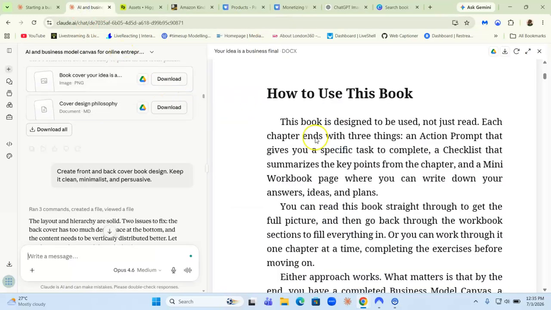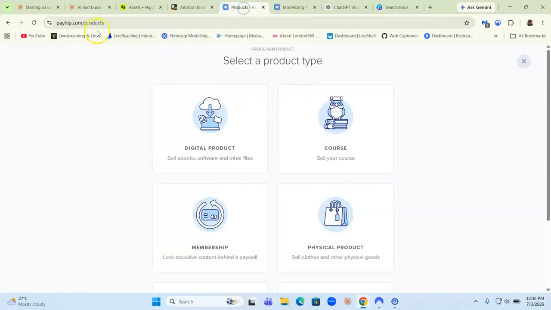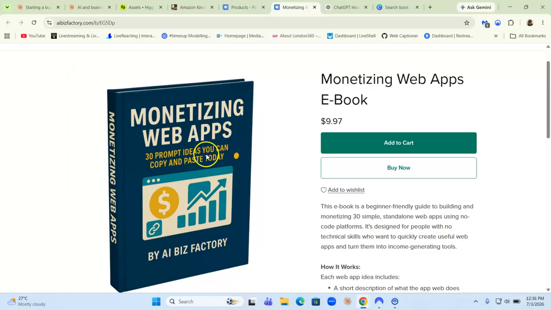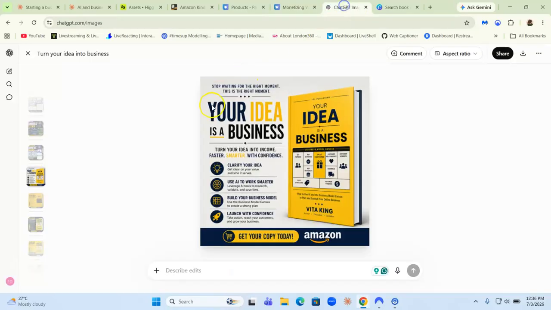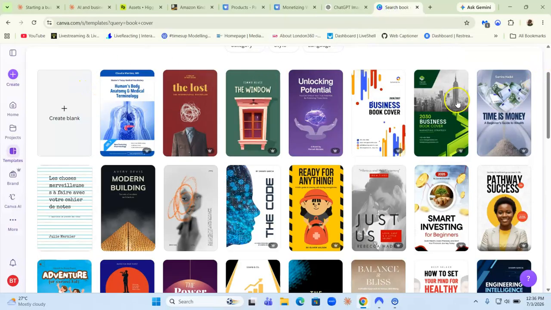Just let Claude write the entire book for you, download it in PDF, whatever version, and then either publish it on your own website, or you can use this website called payhip.com, where you can upload digital products, your ebooks and stuff like that. And as I said, this is what it would look like. For the cover, you can use ChatGPT, or you can use Canva if you want to use one of their templates for book covers.